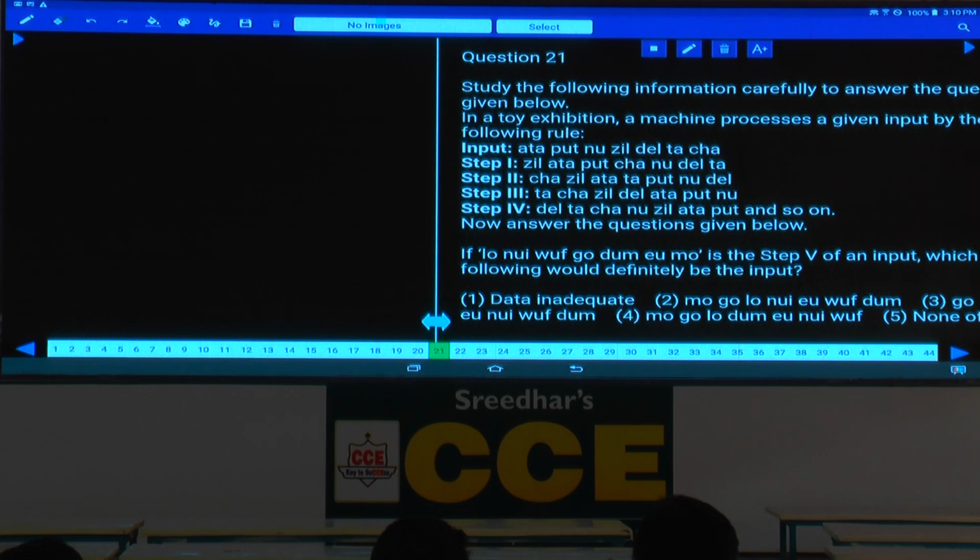Then coming to 21 to 25. As 21 to 25, input and output.